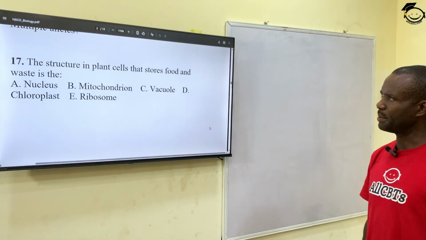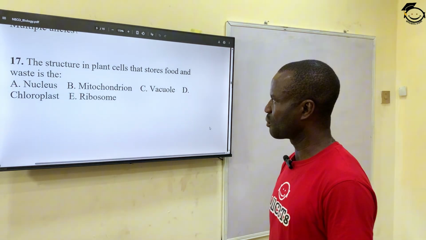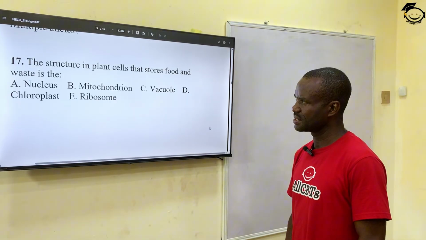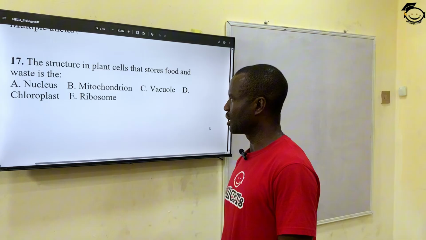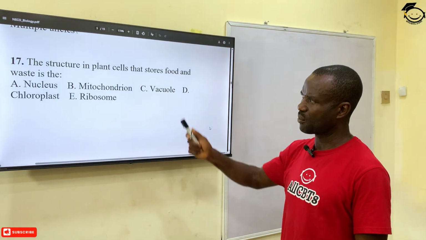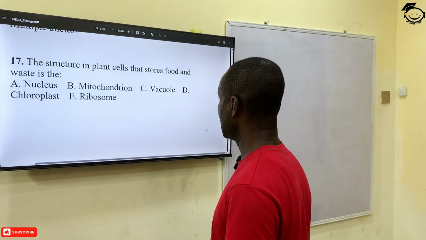The structure in plant cells that stores food and water is the dash. Nucleus, mitochondria, vacuole, the chloroplast, and ribosome. The correct answer is the vacuole. The vacuole is responsible for water storage and food storage.